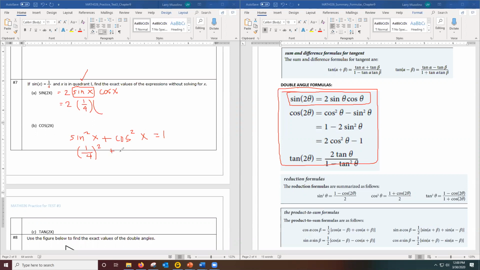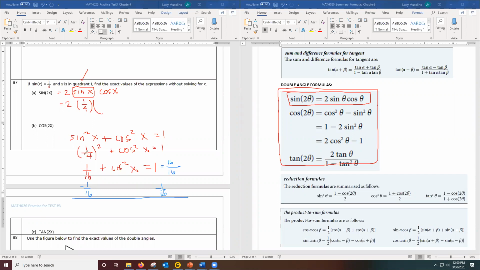I'm going to square that. 1/4 squared is 1/16. Now I'm going to subtract 1/16 from both sides. And of course, when I do that, on the right-hand side, I'm going to change 1 to be 16/16.